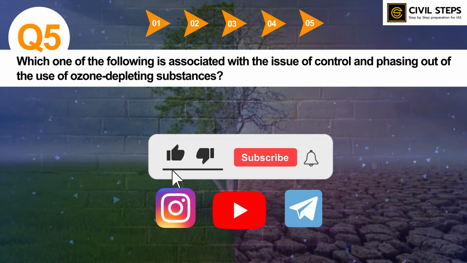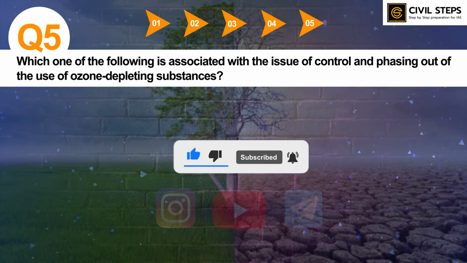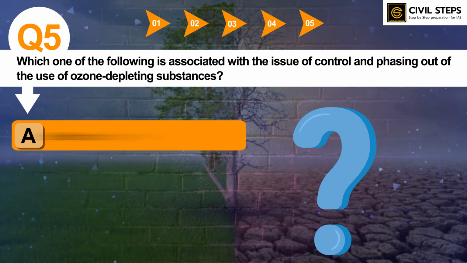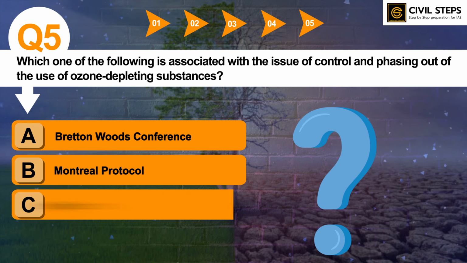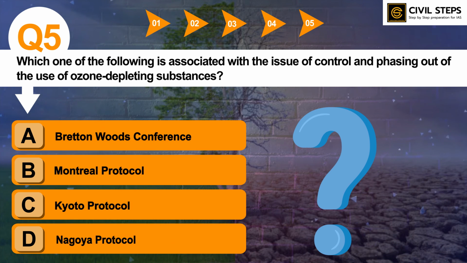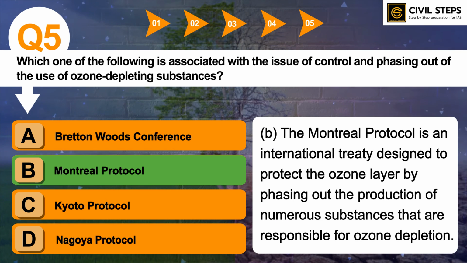Which one of the following is associated with the issue of control and phasing out of the use of ozone depleting substances? Option A Bretton Woods Conference. Option B Montreal Protocol. Option C Kyoto Protocol. Option D Nagoya Protocol. So you can write down your answer in the comment section. So the answer of this question is option B Montreal Protocol. So the Montreal Protocol is an international treaty designed to protect the ozone layer by phasing out the production of numerous substances that are responsible for ozone depletion.